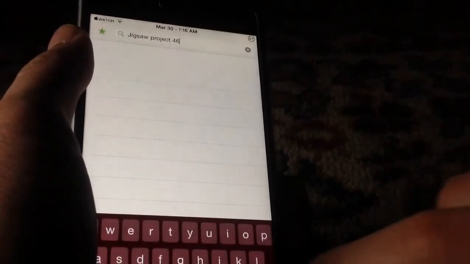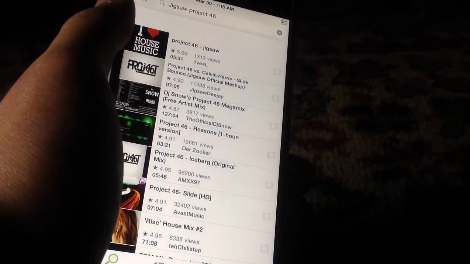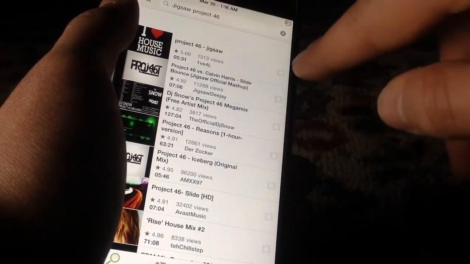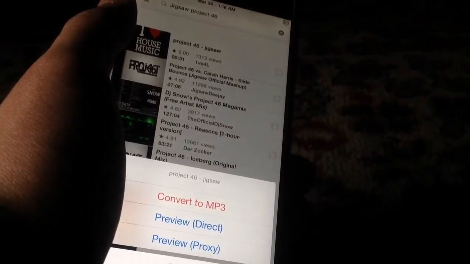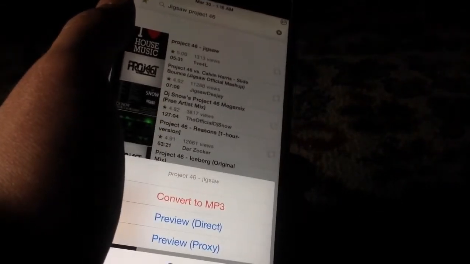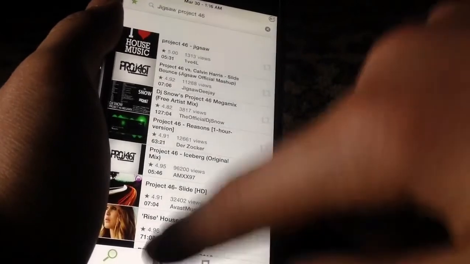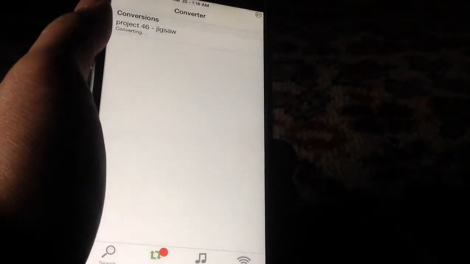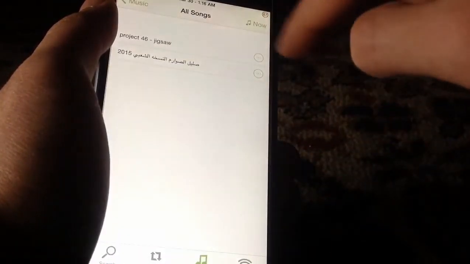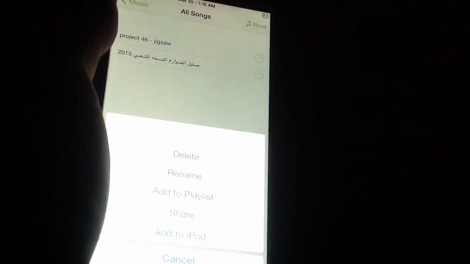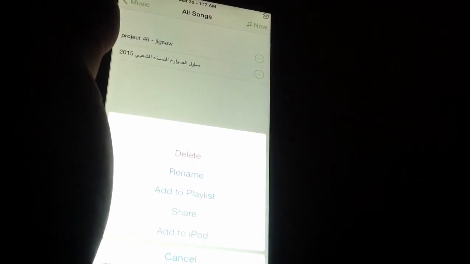Alright, so I've got Wi-Fi enabled again. So if you click on search here, this will appear the list of the videos, and by tapping on the video, you'll have 3 options, and this is convert to MP3, preview, and if you tap on convert to MP3, you'll go to the converter right here and find it converting, and after it's done, you'll go to the music, and you'll find it right here standing, and by tapping on it, you can listen to that, and of course, you can add that to the iPod. So it's a very, very nice tweak, and again, guys, this is called YouTube to MP3.